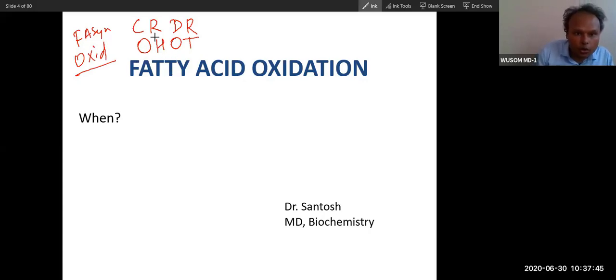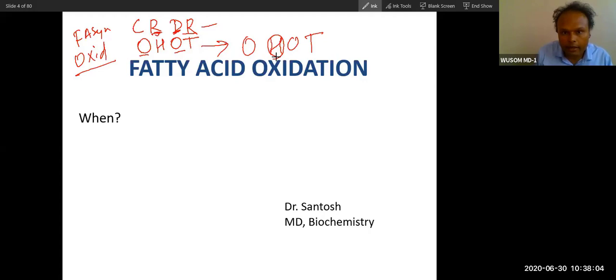So you can see 2 reduction processes in synthesis, 2 oxidation in fatty acid oxidation. So you can easily remember: here CRDR, here O hot. Here you can see dehydration, and here hydration. So opposite process: reduction here, oxidation there.